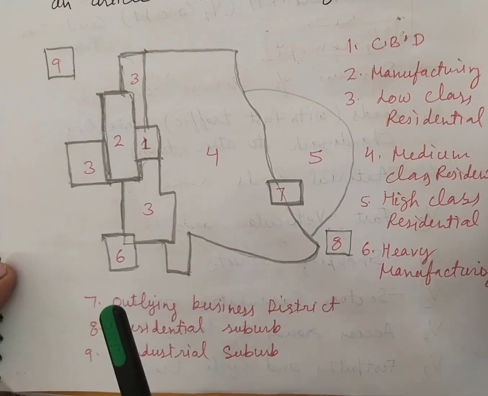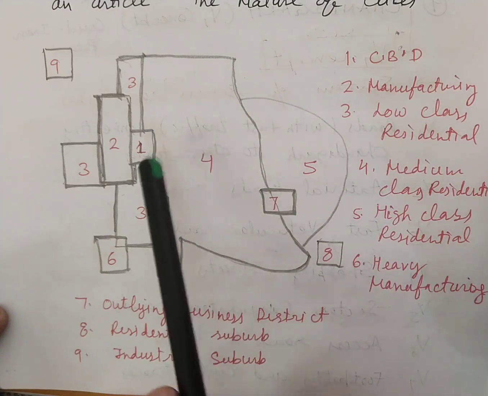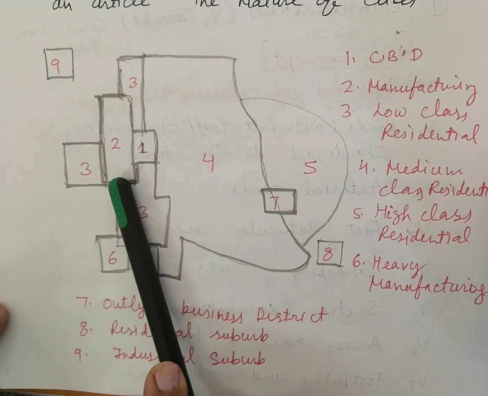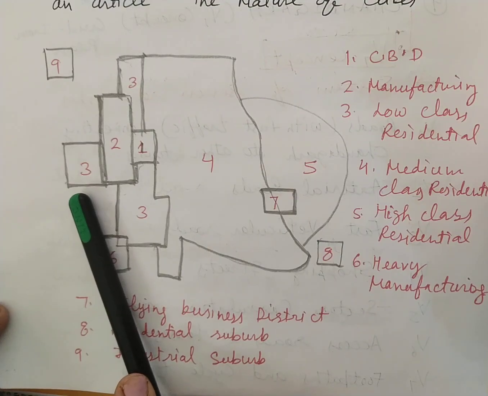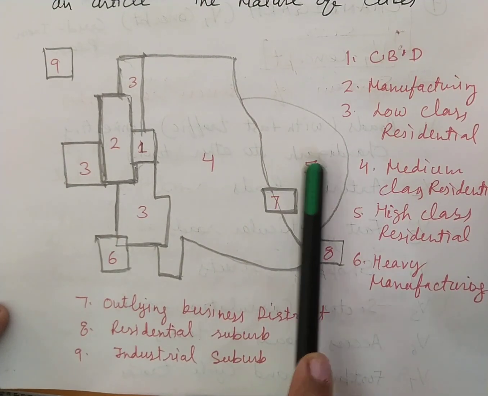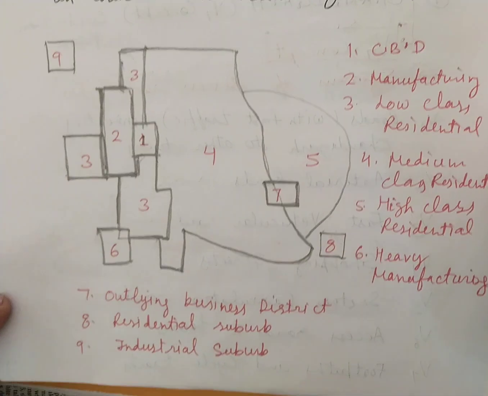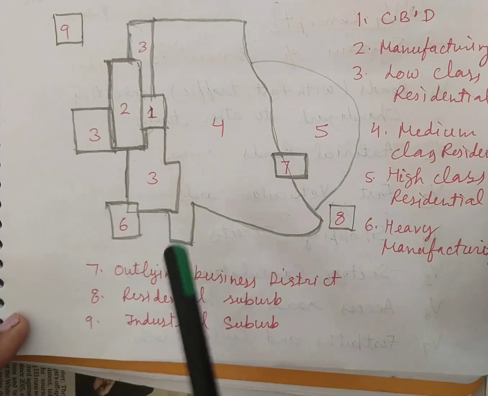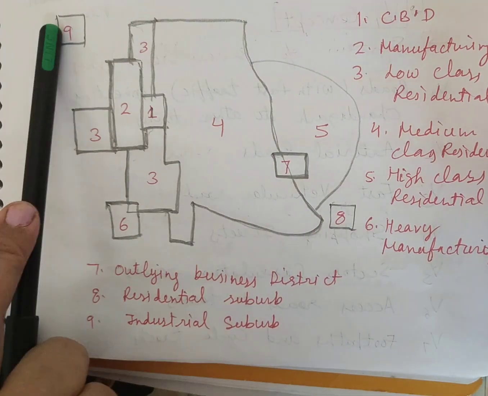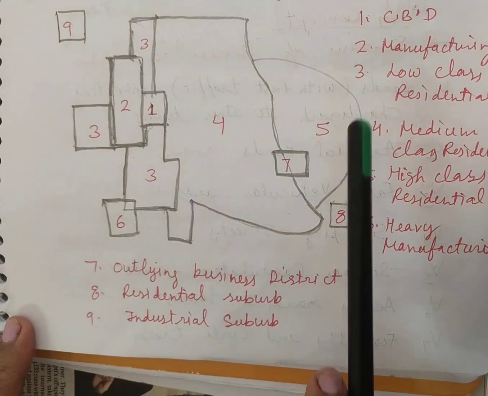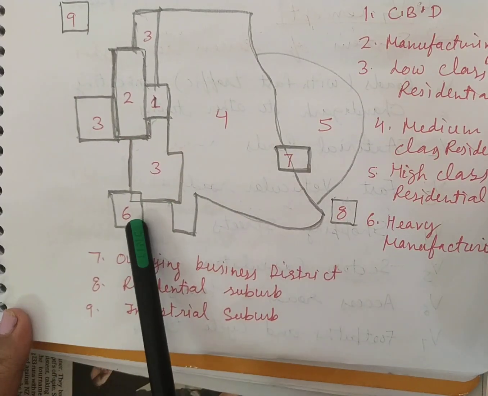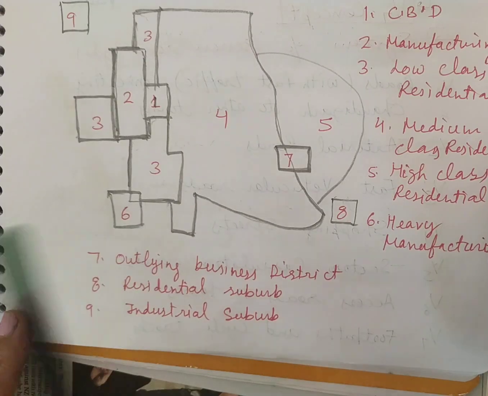This is the planning diagram. 1 is CBD, 2 is light manufacturing, third is low class residential, fourth one is medium class residential, fifth is high class residential, sixth one is heavy manufacturing, seventh is outlying business district, eighth is residential suburb, and ninth one is the industrial suburb.